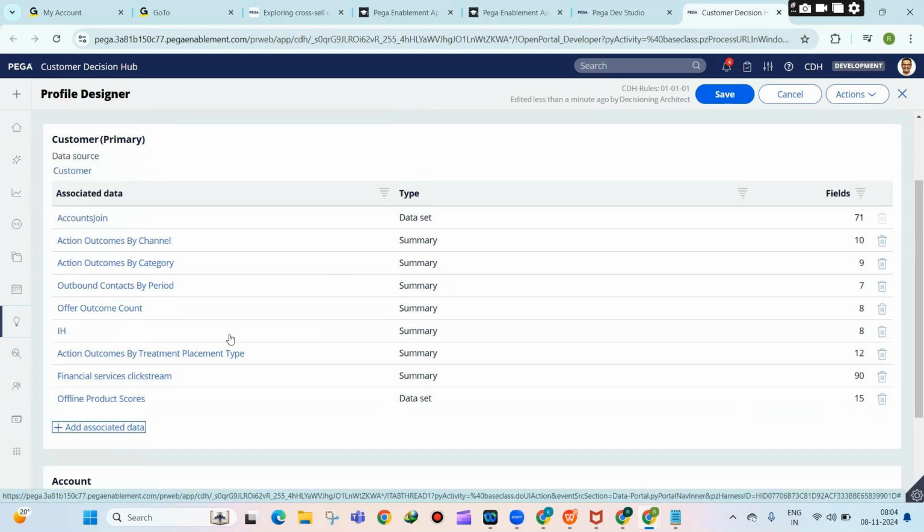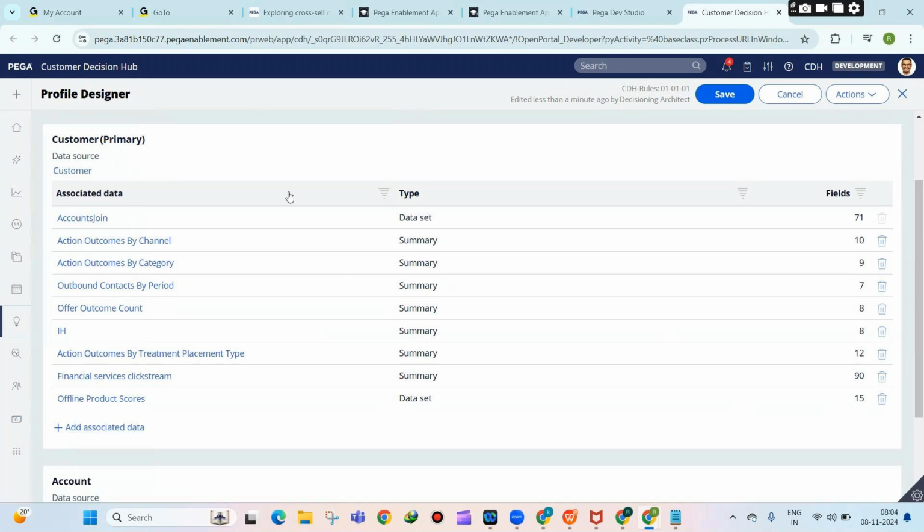So basically what we are doing is adding all the associated data for this customer. Like, what are the customer's credit cards? What are the customer's debit cards? What are the customer's personal loans? What are the customer's vehicle loans? All these things. You have to do this step in the very initial stage of your setup, because you need to know what the customer's existing data is, because based on that data only you will be able to promote to those people.